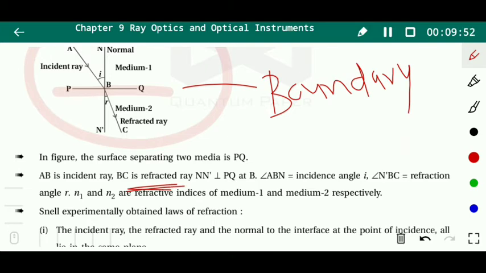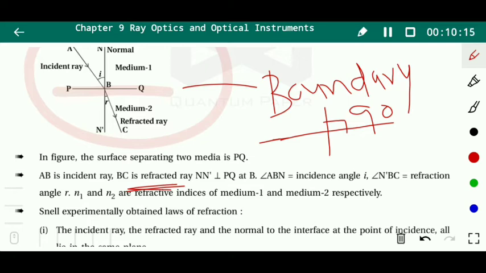So NS is perpendicular to PQ. So here NS is the perpendicular of this boundary surface. See this 90 degrees. So the perpendicular is NS, and the incident ray is AB. The angle between them is i.